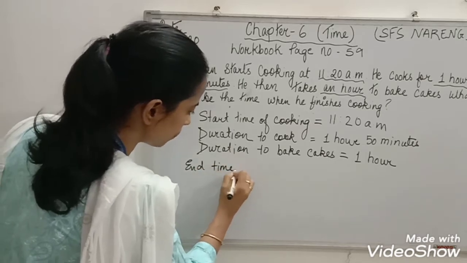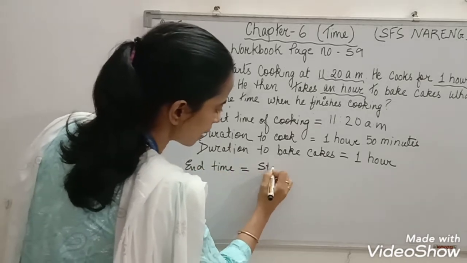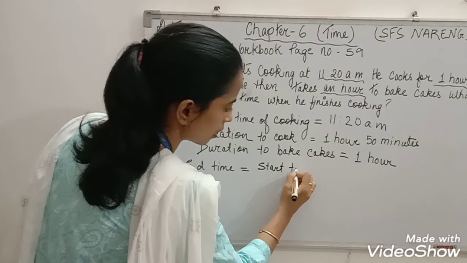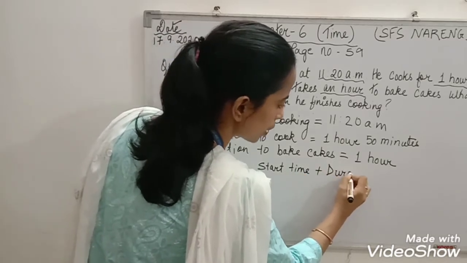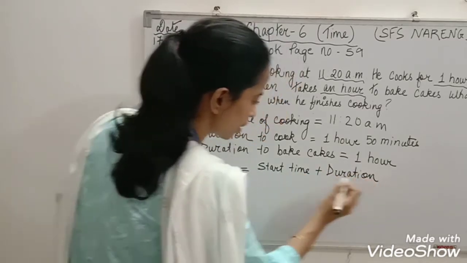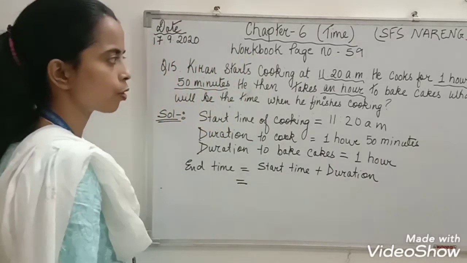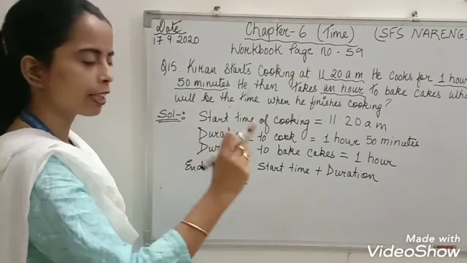End time equal to start time plus duration. Now here two durations are there, one for cooking and another for baking cakes.